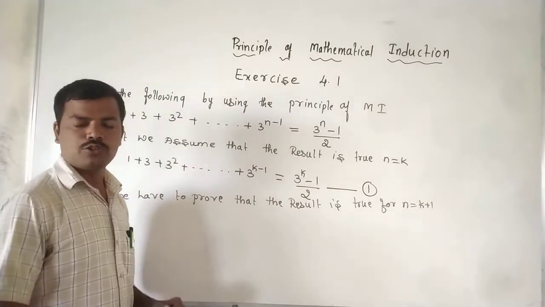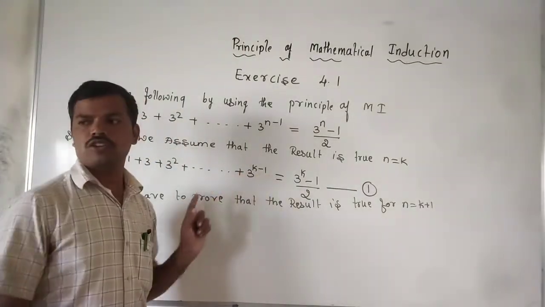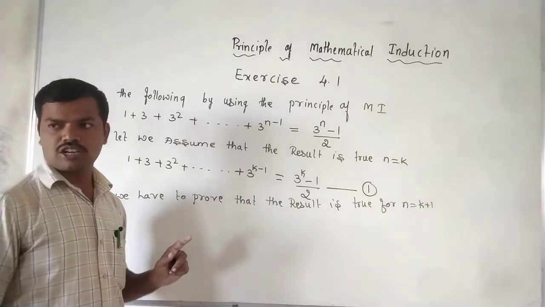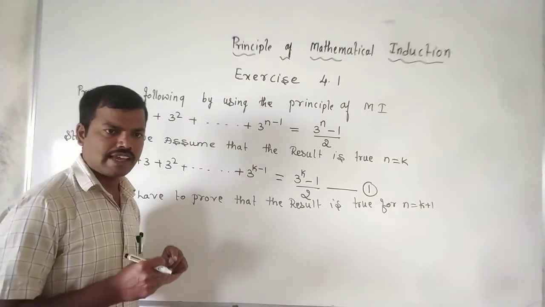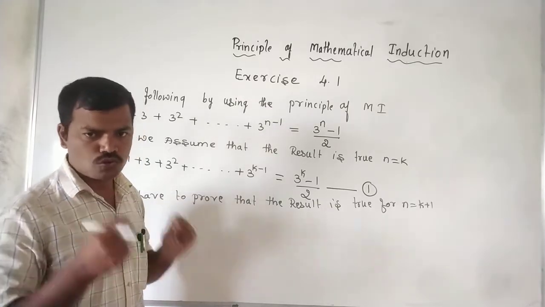For this, we have to do something for equation number 1. Where n is there, we have to show k plus 1.